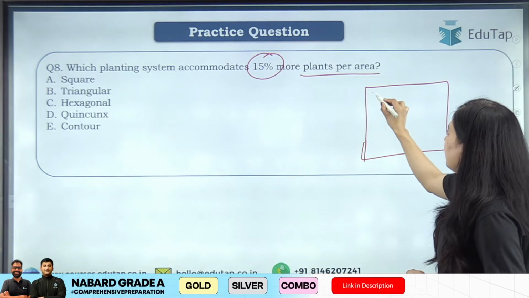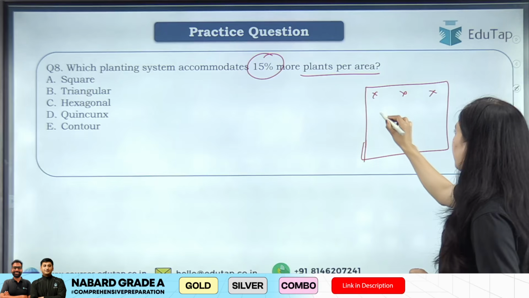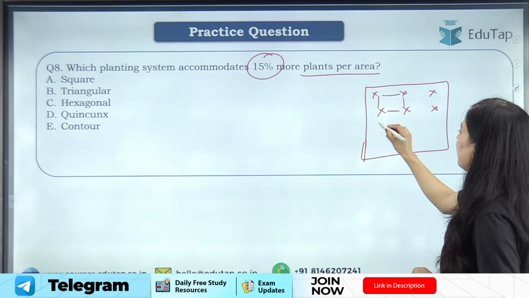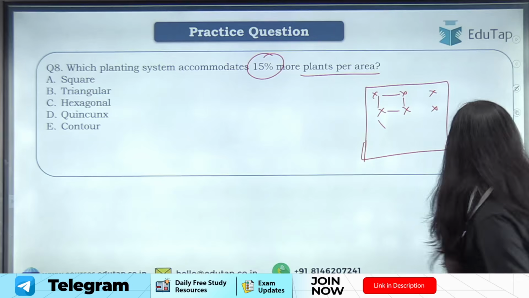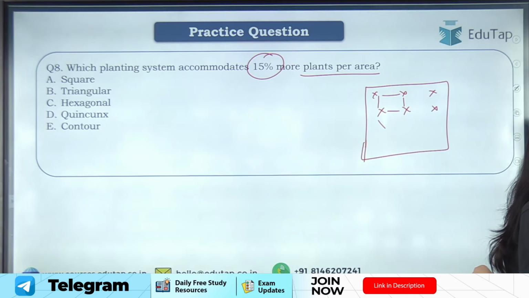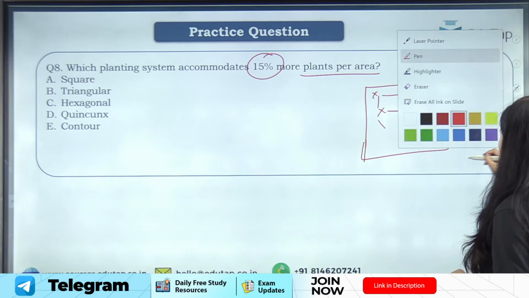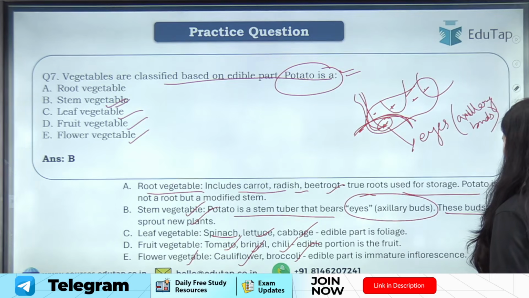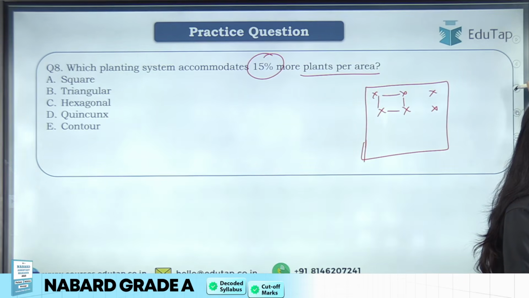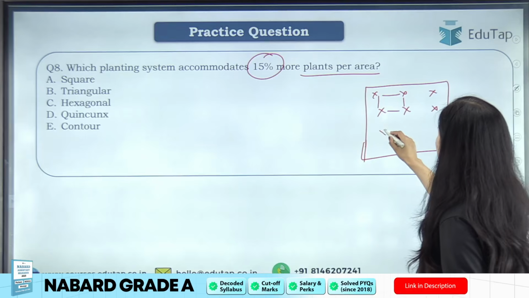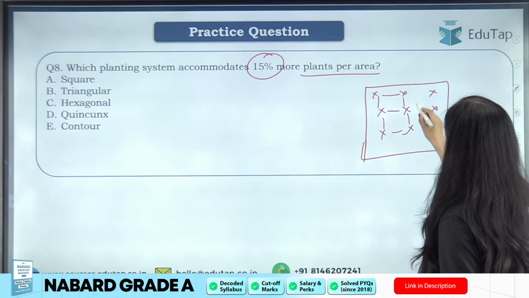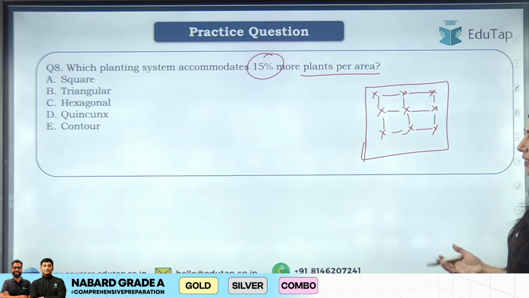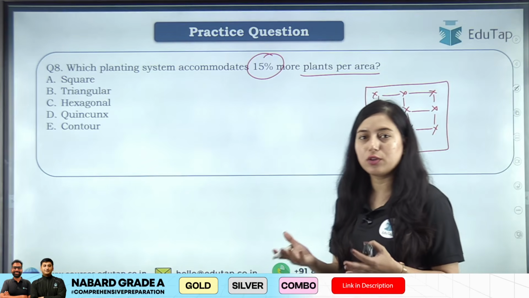Either we go for square geometry, where the row to row and plant to plant distance is equal. Okay, this is called square geometry. Geometry is basically the plantation order that we are following for growing crop, right?